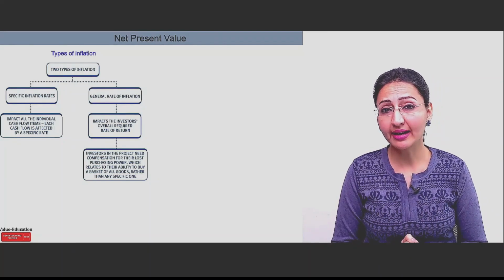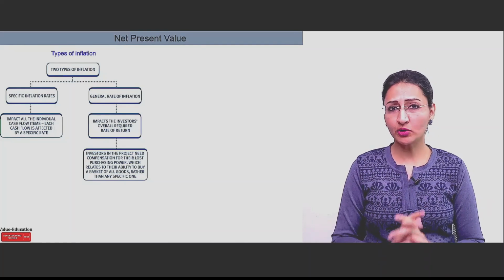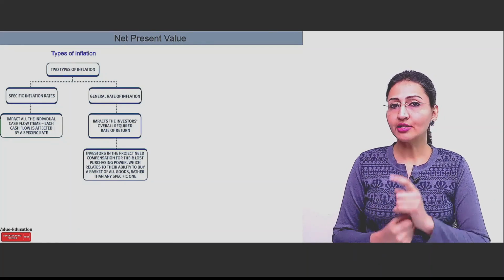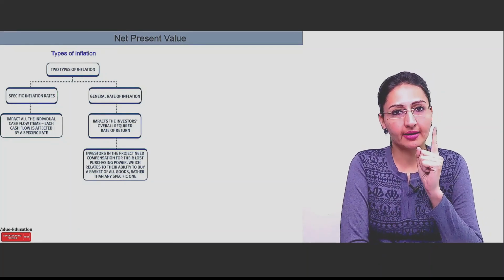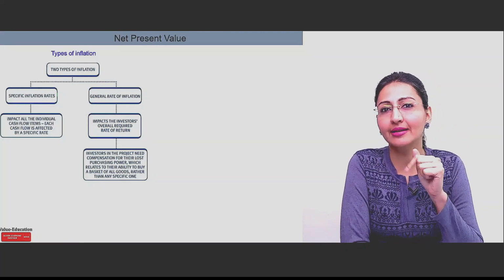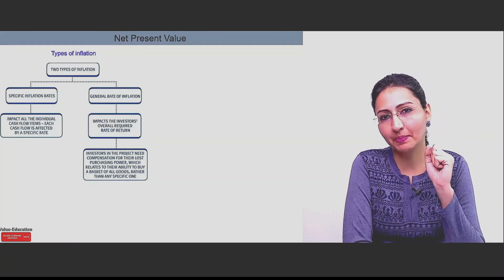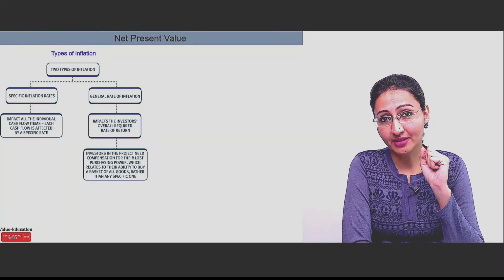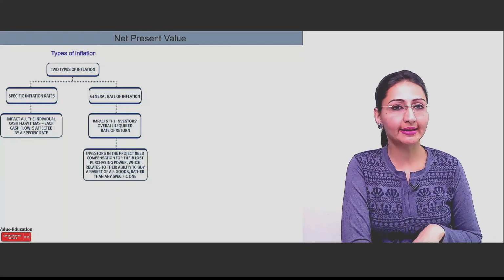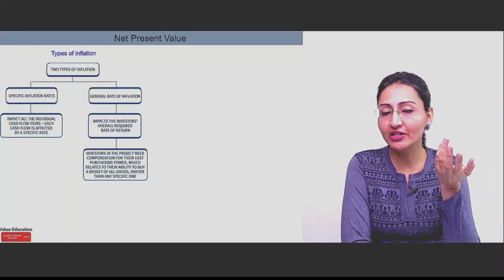Because of inflation, what happens in inflation, I'll tell you this. Let's suppose in Indian INR, Indian rupee, the item we can buy today for 1 rupee will not come for 1 rupee after 1 year. That's the impact of inflation. That is the loss of purchasing power. Something which you can buy today at 1 rupee, you won't be in a position to buy the same item for 1 rupee after 1 year's time, if there is inflation prevalent in the country.